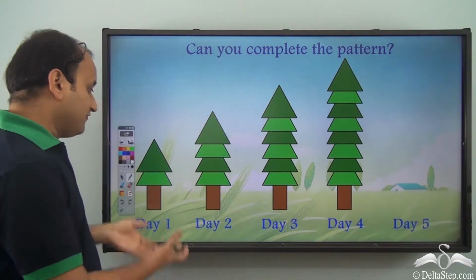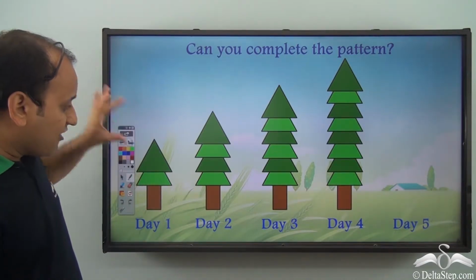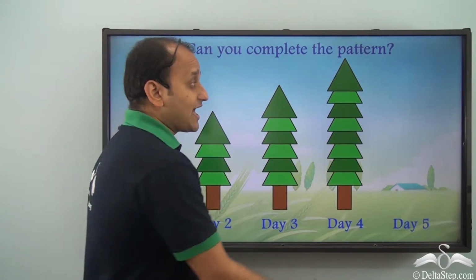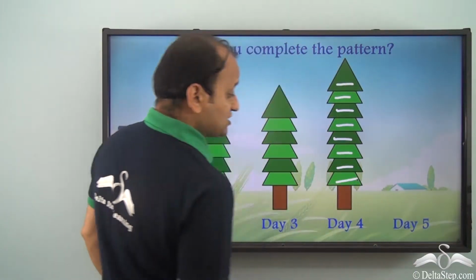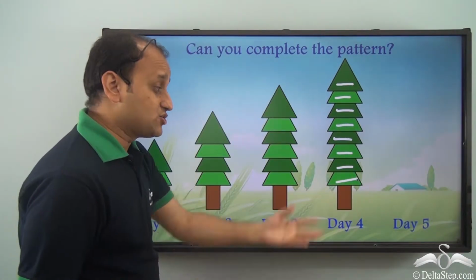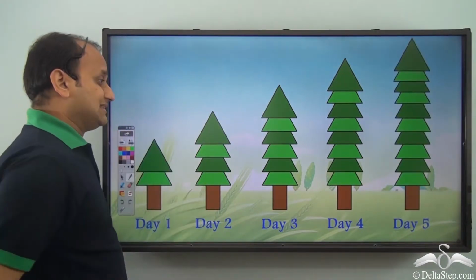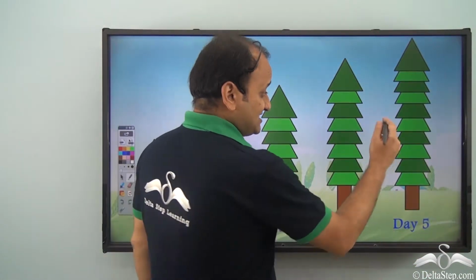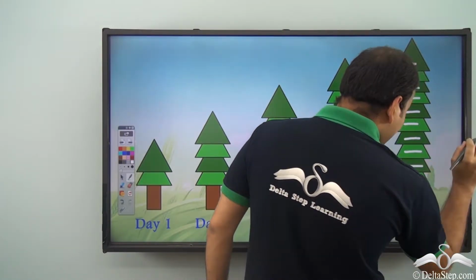What can be done? Well, we'll have to identify what is the pattern. Now we know that the pattern is that every day this tree is growing by 2 blocks. Now on day 4, I have 1, 2, 3, 4, 5, 6, 7, 8 blocks. So on day 5, it will increase by 2 blocks. So I should have 10 blocks on day 5 for this tree. So this tree will grow this tall on day 5, and it will have 10 blocks. 1, 2, 3, 4, 5, 6, 7, 8, 9, 10 blocks.